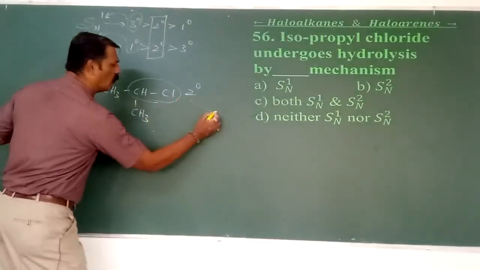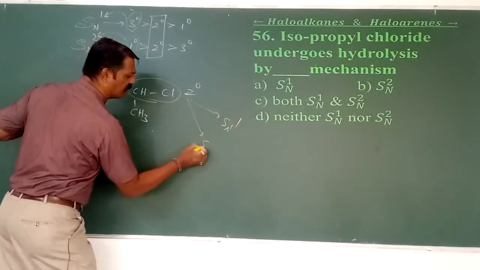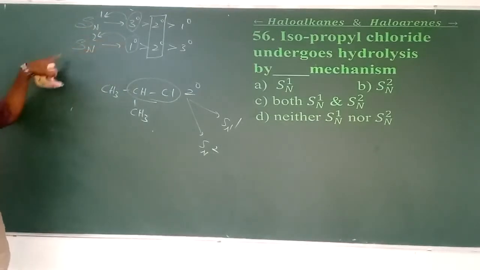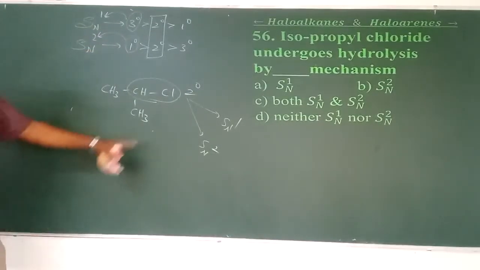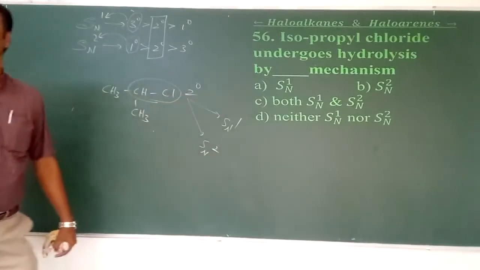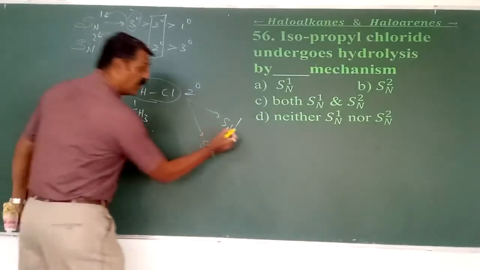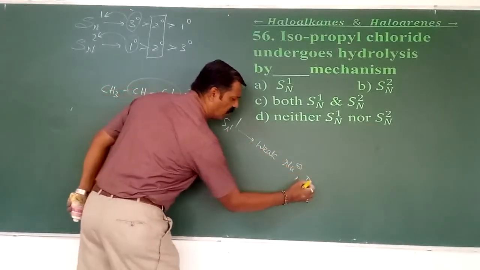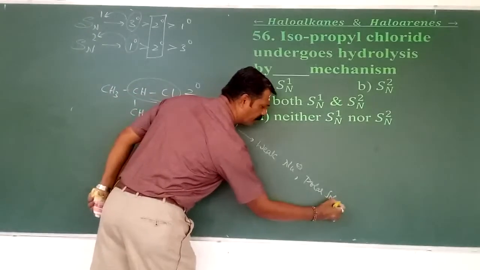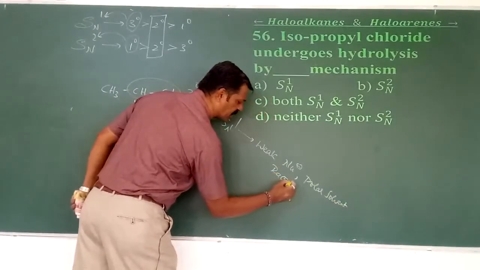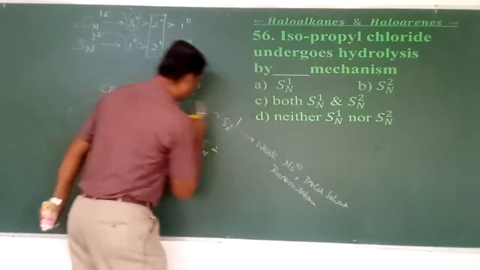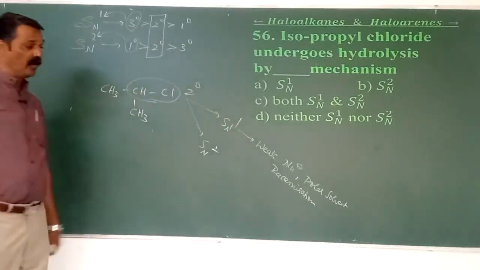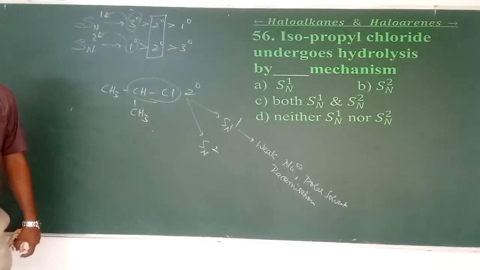It undergoes not only the SN1 mechanism but also SN2. If it is strictly tertiary, it is SN1. If it is primary, it is SN2. But isopropyl chloride is secondary, which means it can undergo both SN1 and SN2 reactions. In SN1, a weak nucleophile is sufficient, a polar solvent is sufficient, and it undergoes racemization. When the secondary haloalkane undergoes SN1, we should use only a weak nucleophile in the presence of a polar solvent, and then racemization.